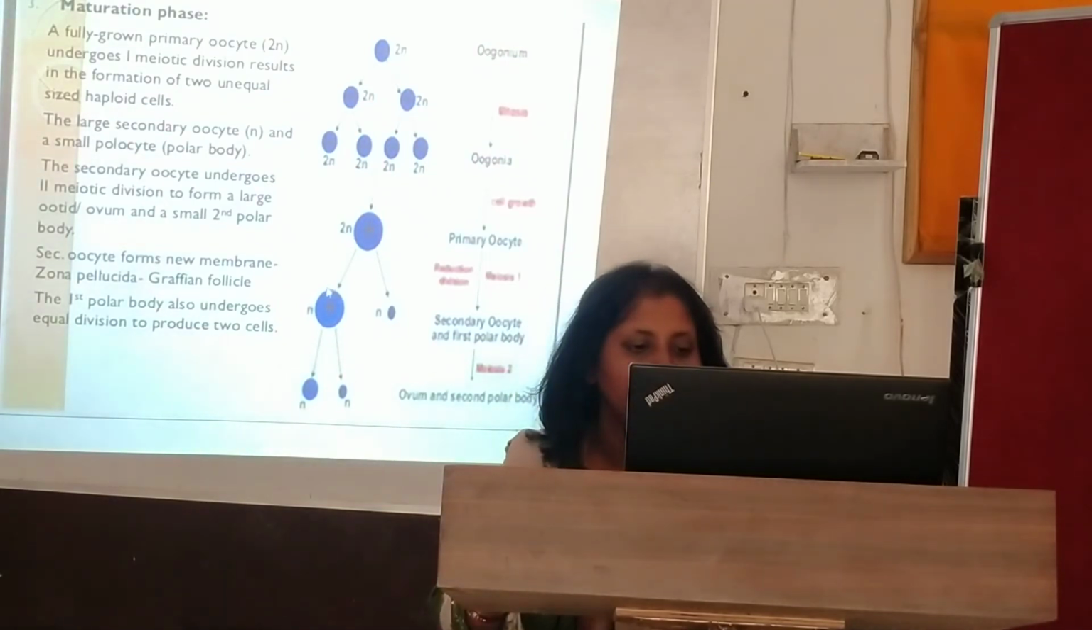Now this secondary oocyte will again go through meiosis 2, and it will divide into a second polar body, see this is a polar body, and again it will have what?